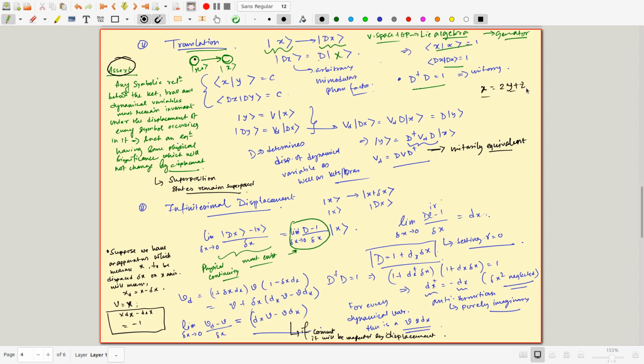So when you go to the state kets and do the measurement, and you do a translation for each of them, this relation must remain intact. Such an equation will not change. That is the point of this. Also, the superposition state will remain superposed by the same token.